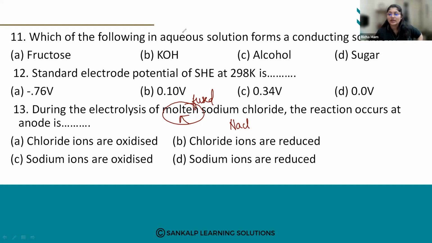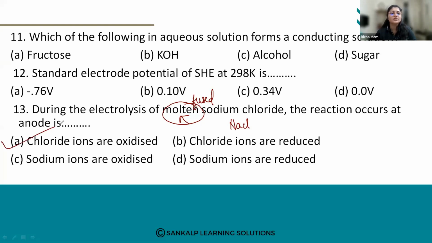Good, many have answered it right. Netravati, Simran, Shubham, Vedavati. Yes, the answer is right. At the anode, chloride ions are oxidized.